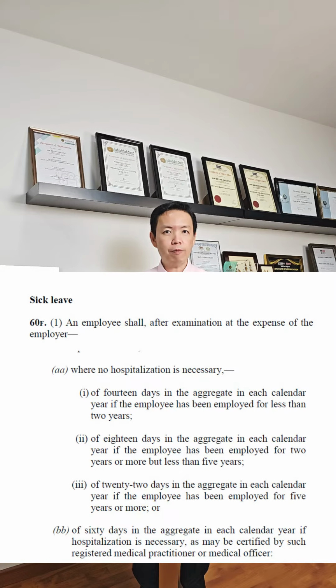For sick leave, under Employment Act 60F1, employees employed under the same employer for less than 2 years will be entitled to 14 days, 2 years or more but less than 5 years will be entitled to 18 days, and 5 years or more will be entitled to 22 days.